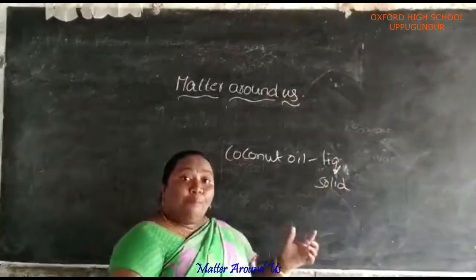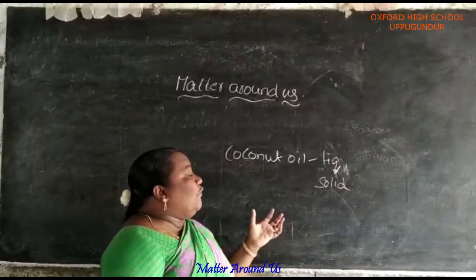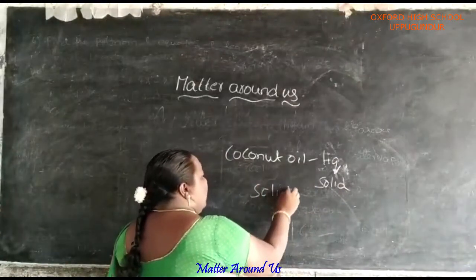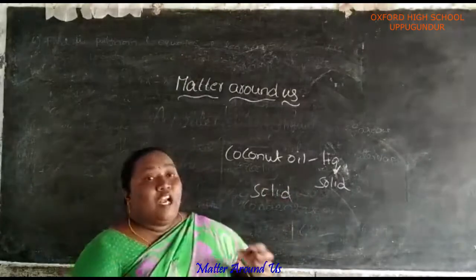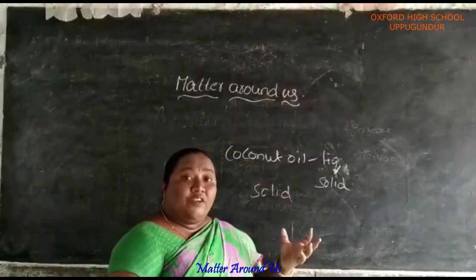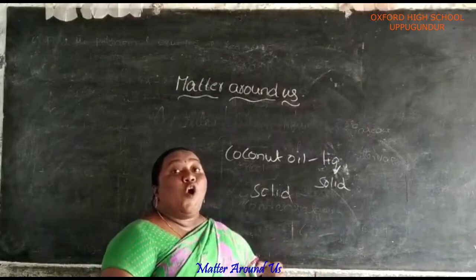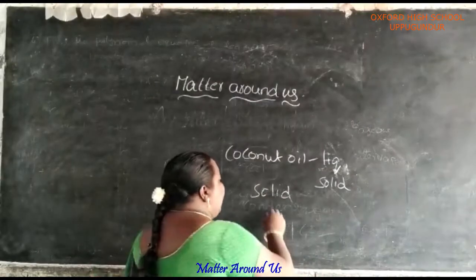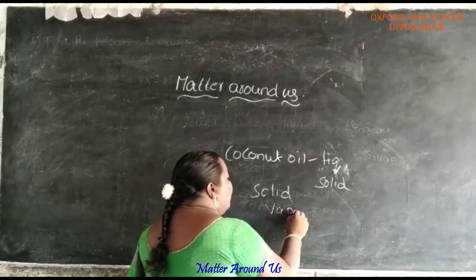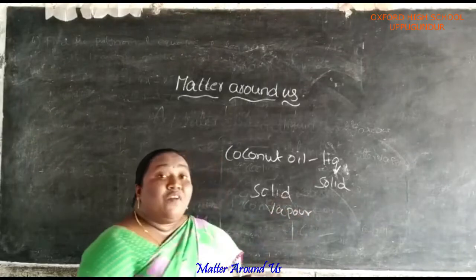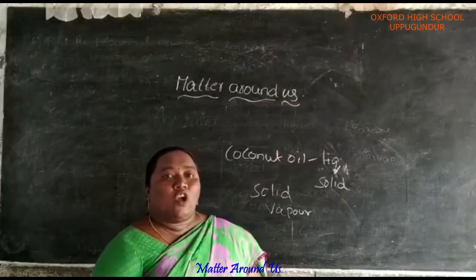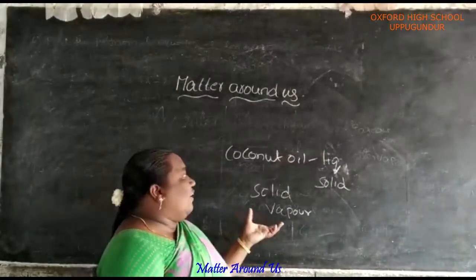If we observe a naphthalene ball, in which state is the naphthalene ball? Solid state. What will happen if we keep it outside for a few days? It will evaporate. It is converted into vapor state. The conversion of solid into vapor directly is called sublimation. Once again, see.